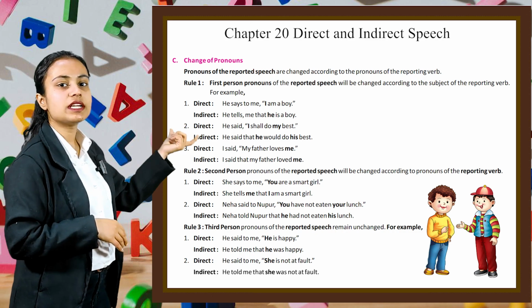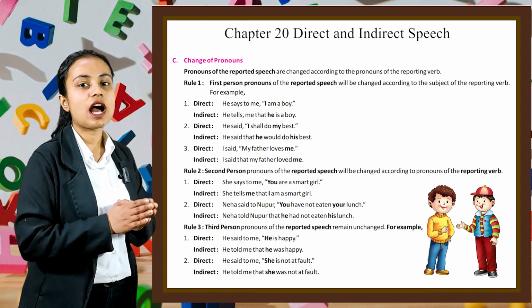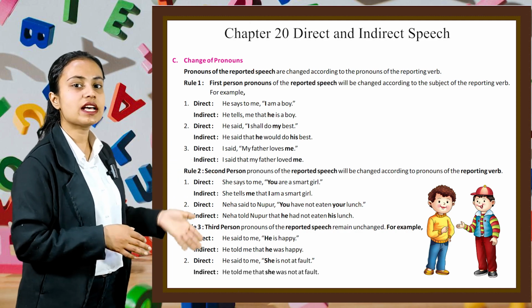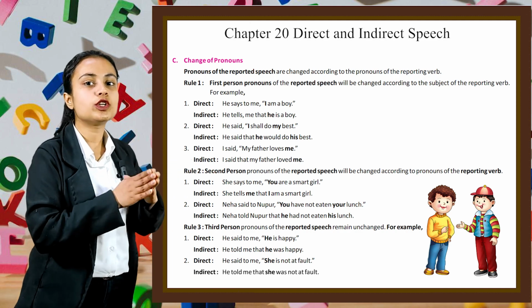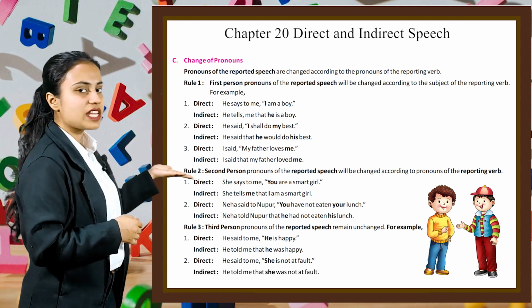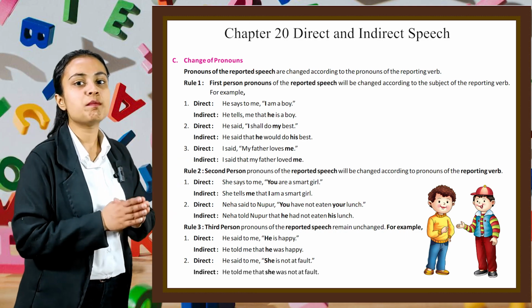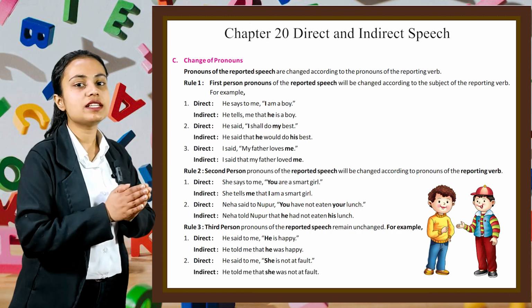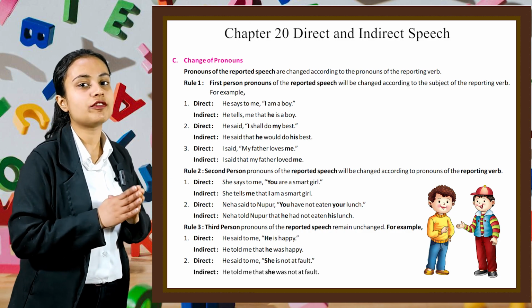Second example is direct. He said, "I shall do my best." And in indirect, we can write it as he said that he would do his best. Third example, direct. I said, "My father loves me." And in indirect, we can write, I said that my father loved me.